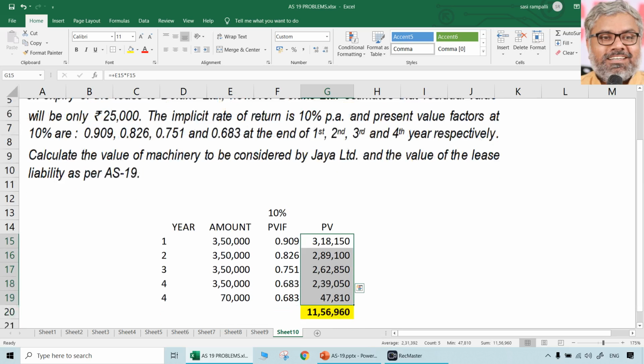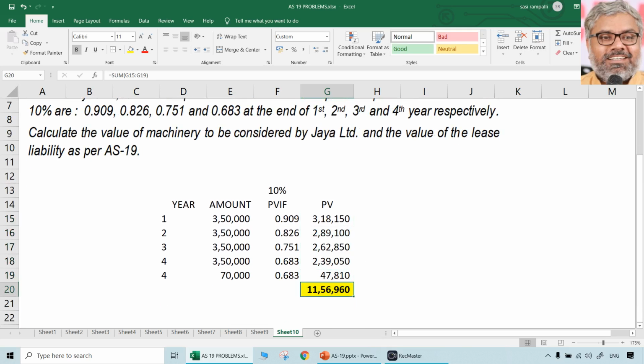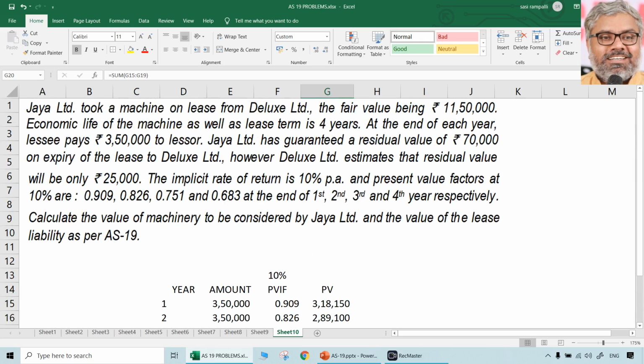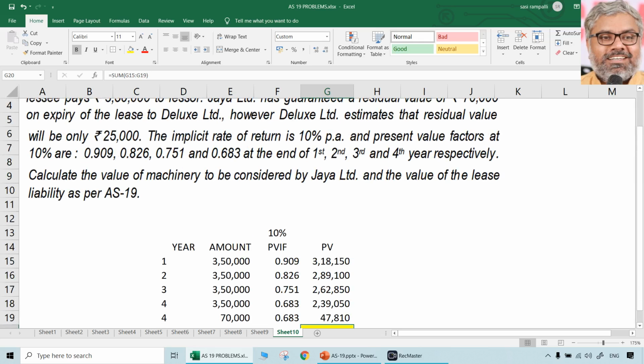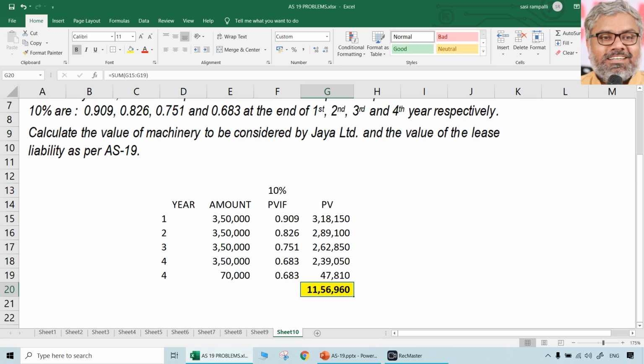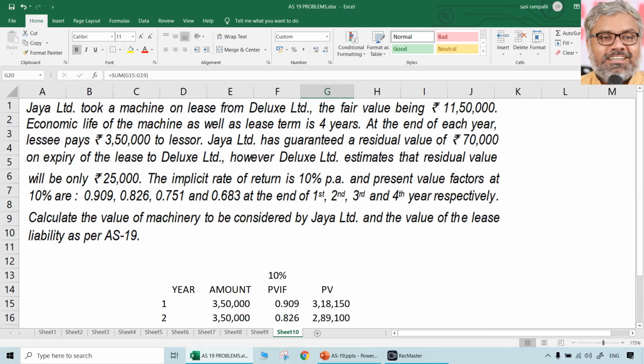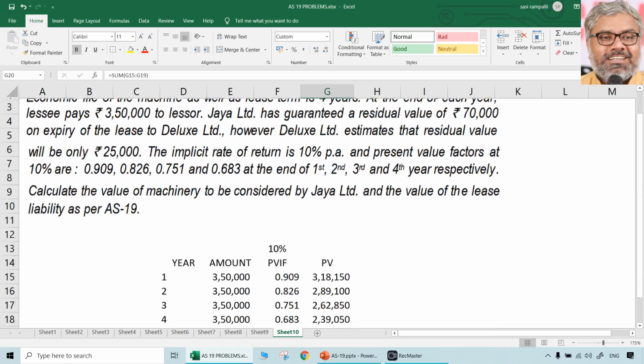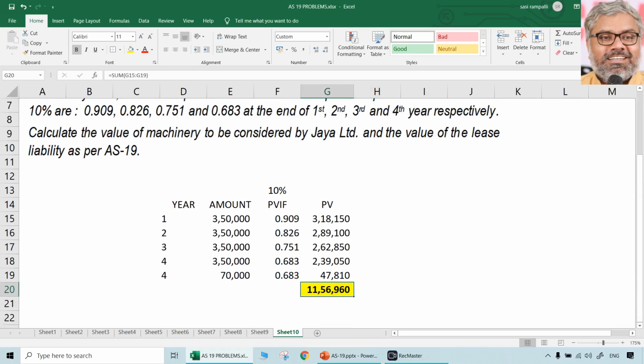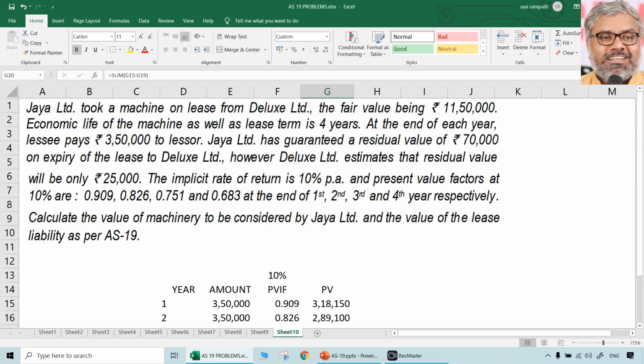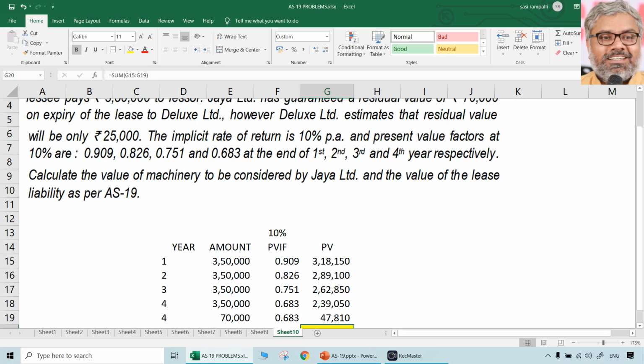11,56,960. That is the present value of minimum lease payments, which includes present value of guaranteed residual value. So check the PVIFs carefully. 909, 826, 751, 683, 683. Correct. 3,50,000 is the lease rental. That's all. So when 11,56,960 is the present value of the minimum lease payments, but fair value is only 11,50,000, which has to be considered by JR Limited.